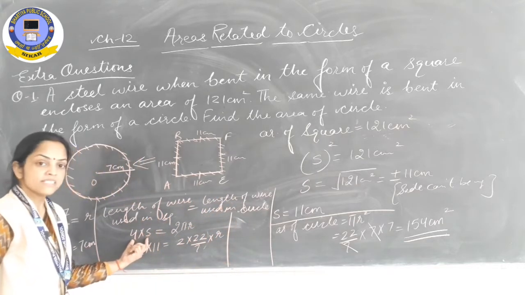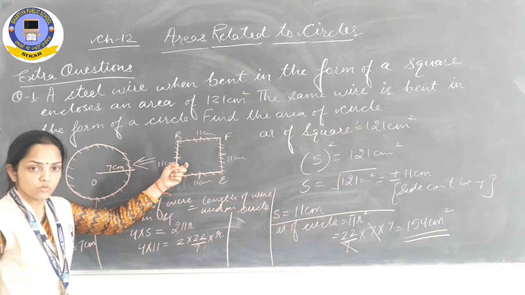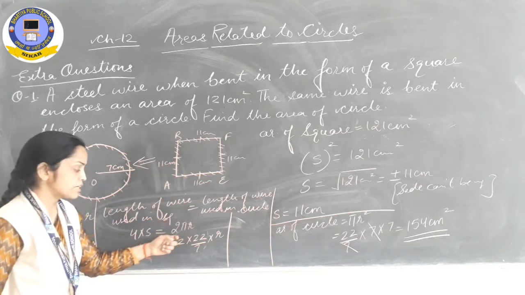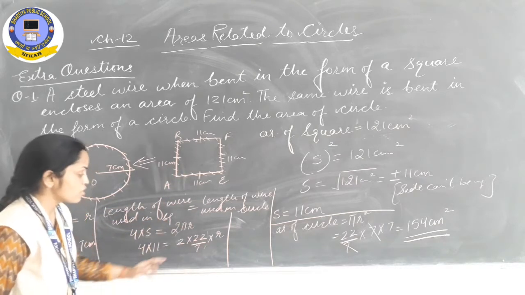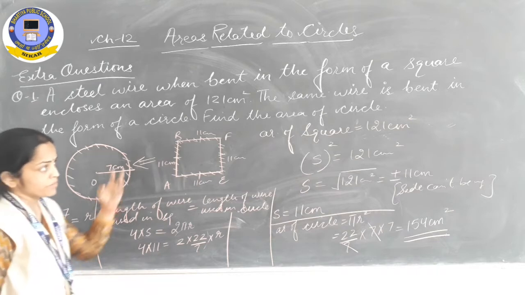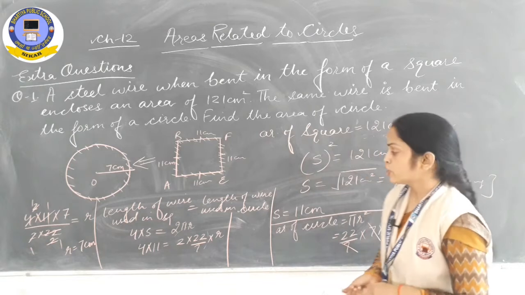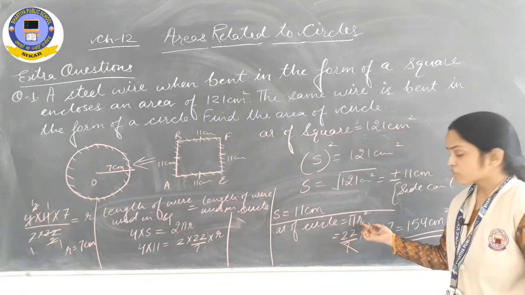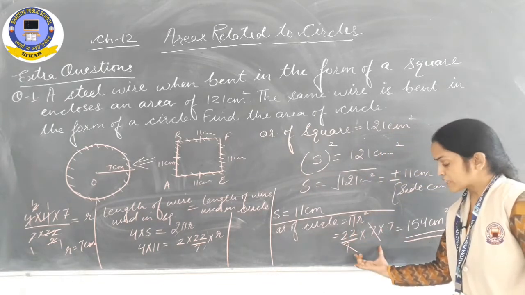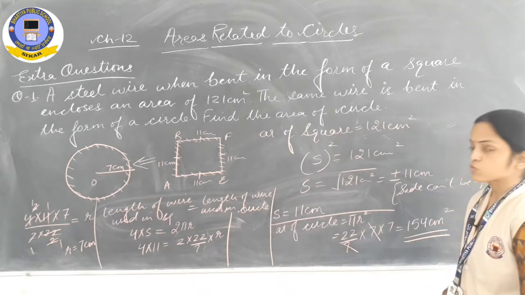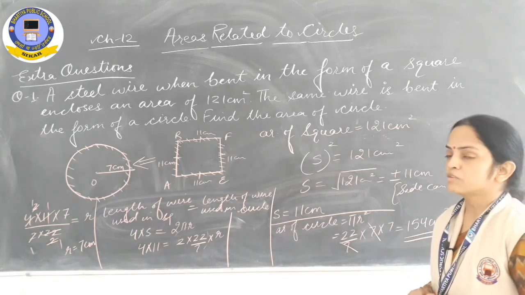So 4 multiplied by side is the formula for the perimeter of a square. It is equal to the circumference of the circle, 2 pi r. After solving it we got the radius as 7 centimeter. Now in the question it has been asked to find out the area of the circle. Area of circle is pi r square. You got the value of r. Now by keeping all the values you can get the area as 154 centimeter square.